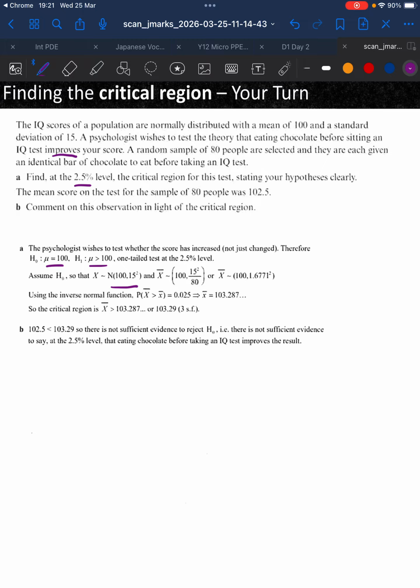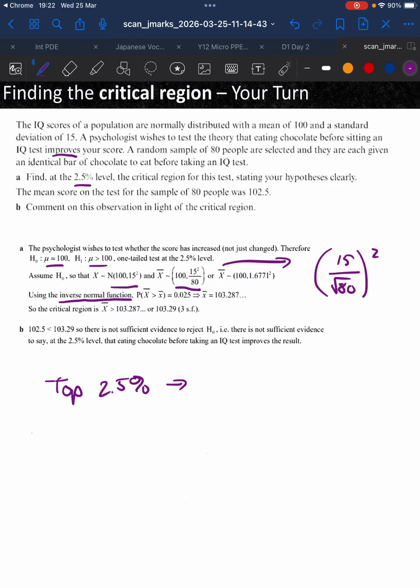Here is our initial distribution. This isn't written nicely yet, is it? Because that's going to be the same as 15 over root 80, squared. This is for the sample, that's why it's got a bar on top. Using the inverse normal function of our calculator, we want the top 2.5%, so the top 2.5% means you need to use 0.975, and that would give you this value.